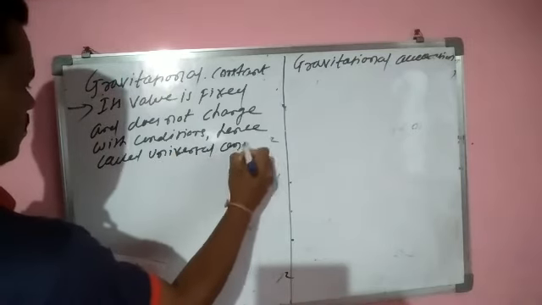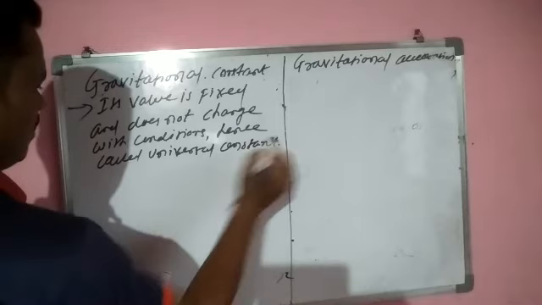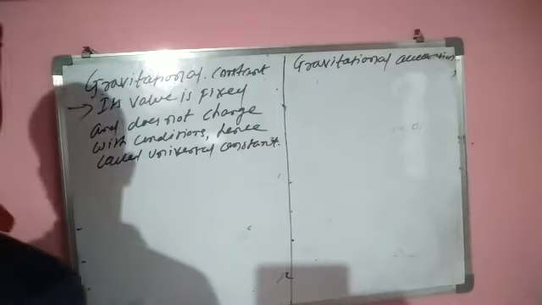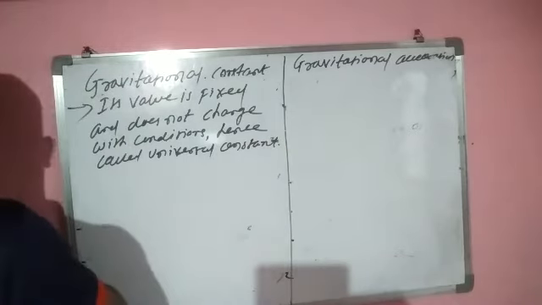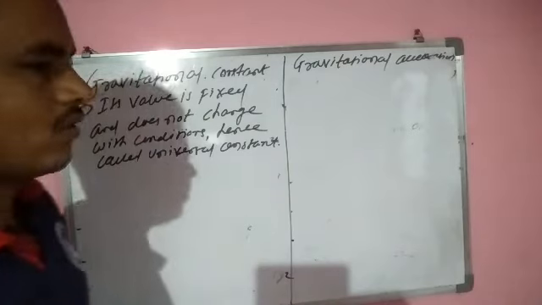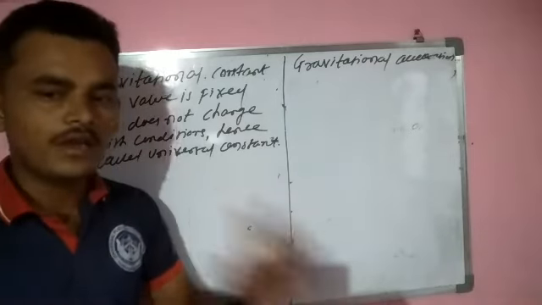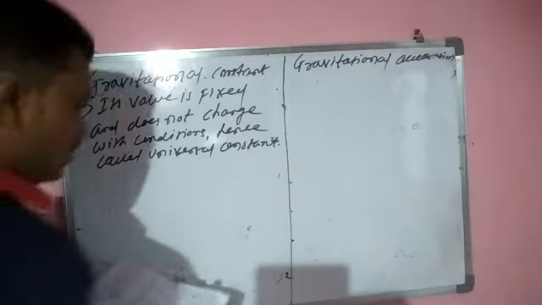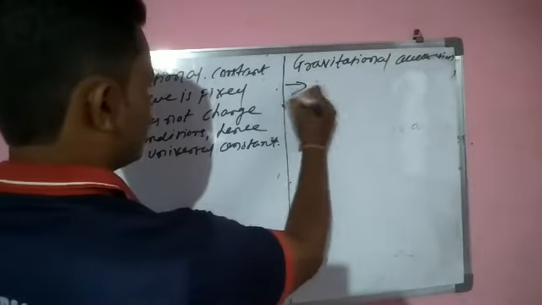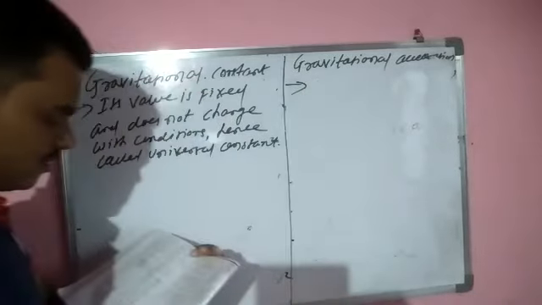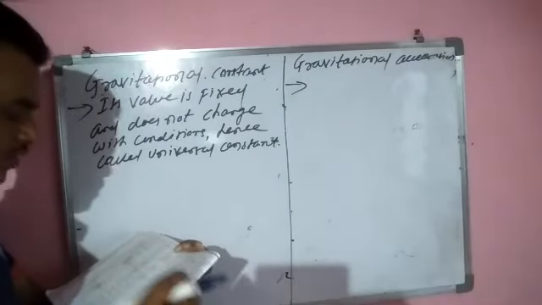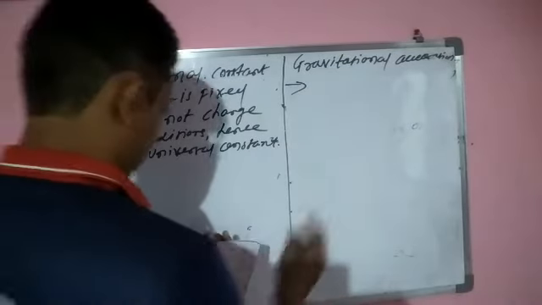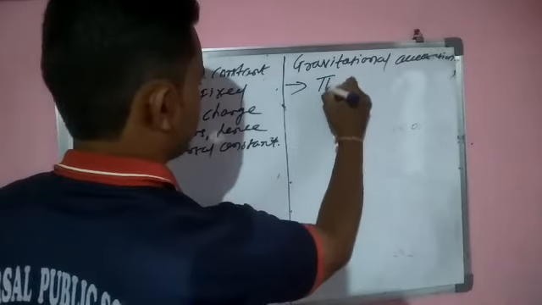Already we discussed why gravitational constant is called the universal constant, because its value does not change with any condition. Now see, the value of gravitational acceleration depends upon factors like altitude, depth, and the shape.